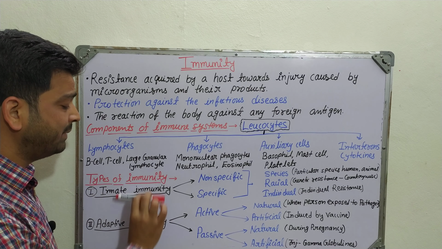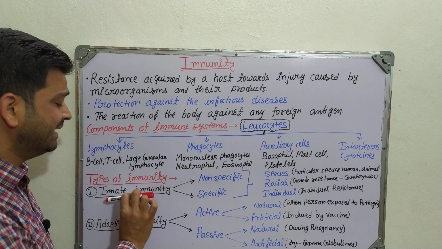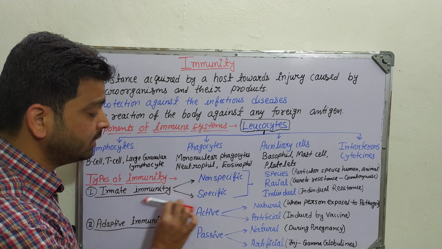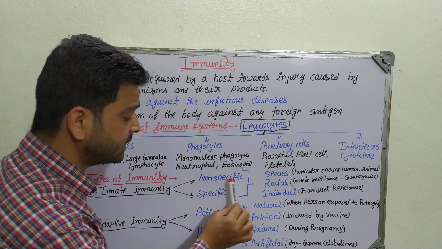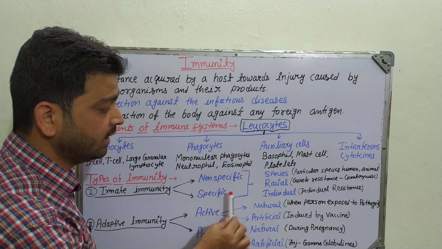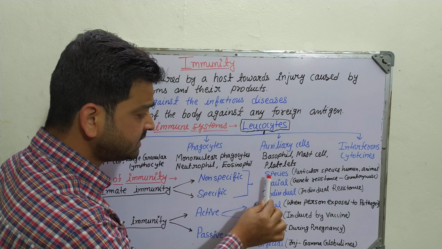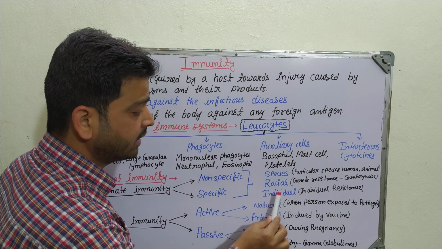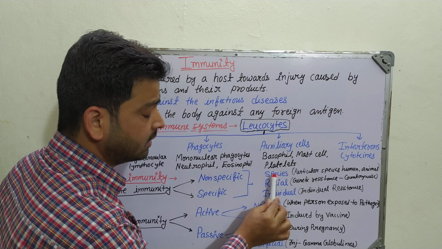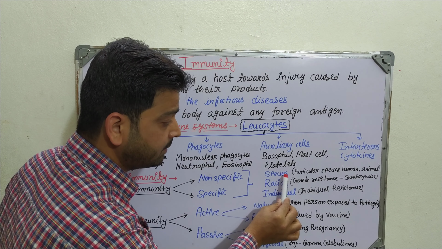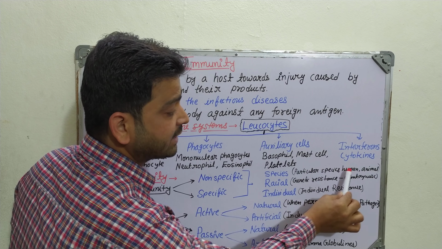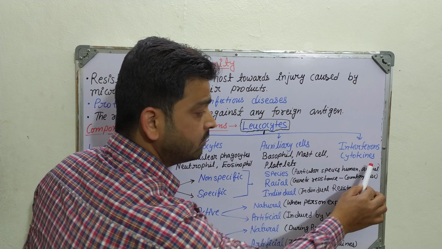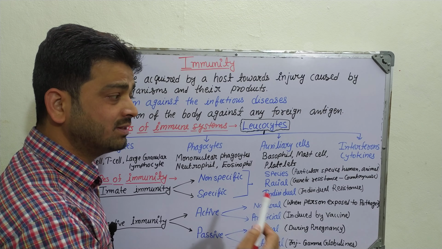Coming to the types, immunity is basically of 2 types: innate immunity and adaptive immunity. When we talk about innate immunity, it may be non-specific or specific. Under this there are species, racial, and individual immunity, right? In species immunity, humans have certain immunity towards certain organisms, and animals have certain immunities towards certain organisms.